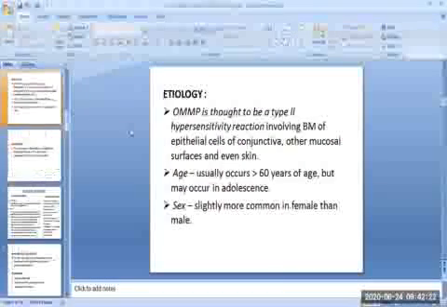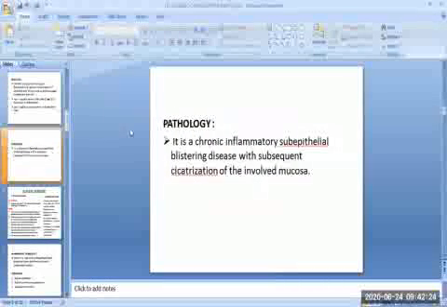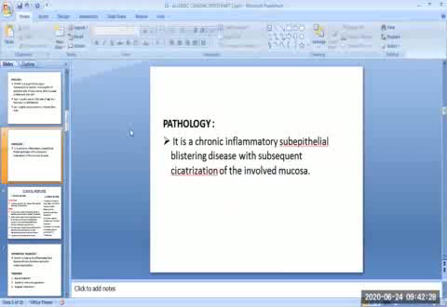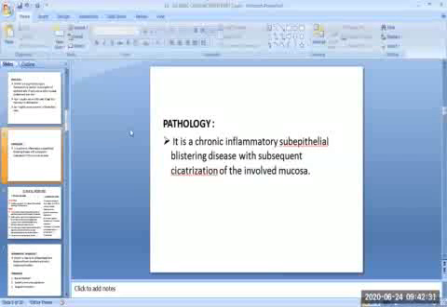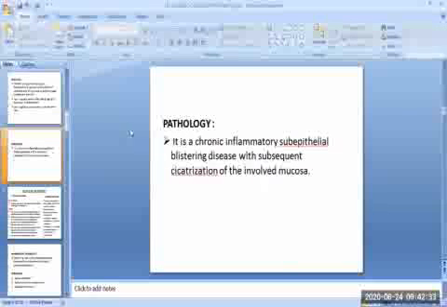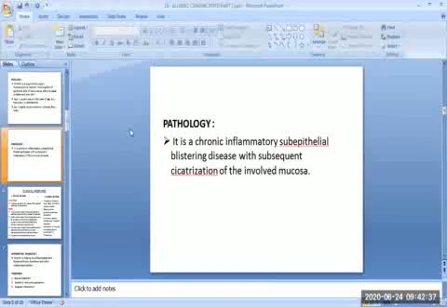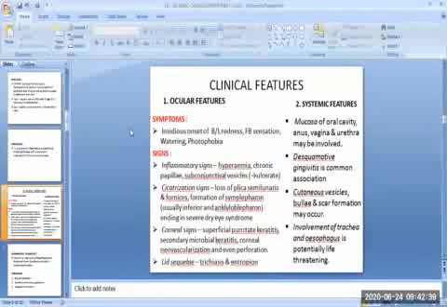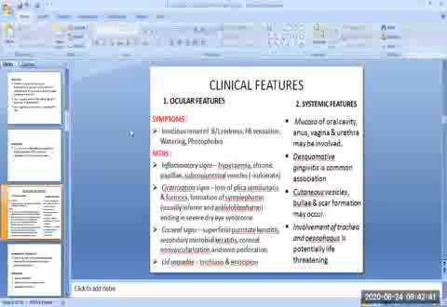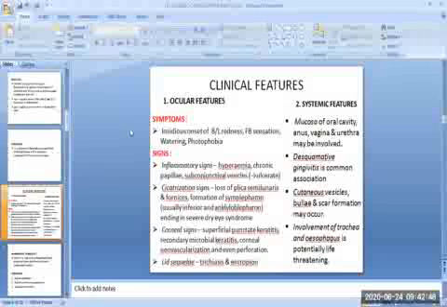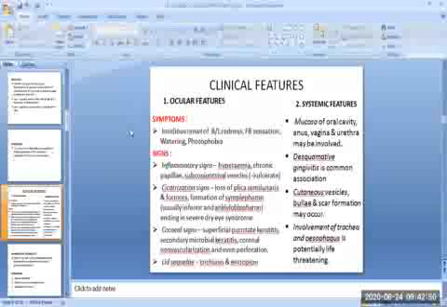Then we come to the pathology of this disease. It is a chronic inflammatory subepithelial blistering disorder with subsequent cicatrization of the involved mucosa. Then the clinical features of the ocular mucous membrane pemphigoid. There are two types of features, basically the ocular features and the systemic features.